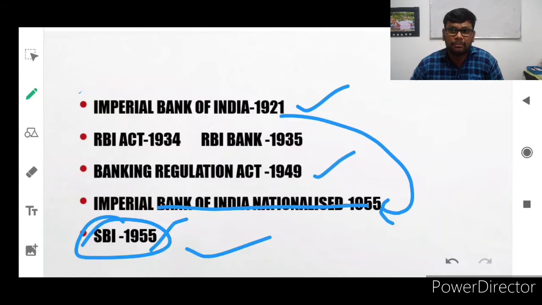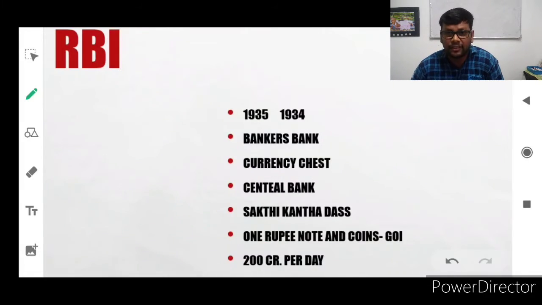And the Banking Regulation Act 1949. Whichever banks operate in India should register under the Act of 1949. They are framing so many rules and regulations for bankers, whoever is starting and running banking industries. They should follow all the rules and regulations covered in the year 1949. That is very, very important. The Banking Regulation Act is 1949. In our subject also we have discussed this.